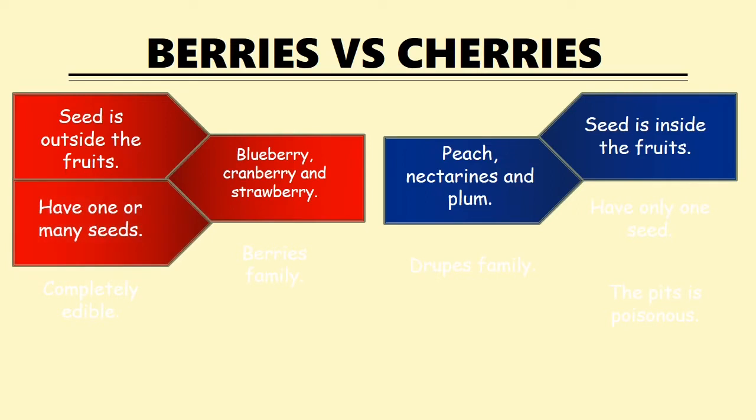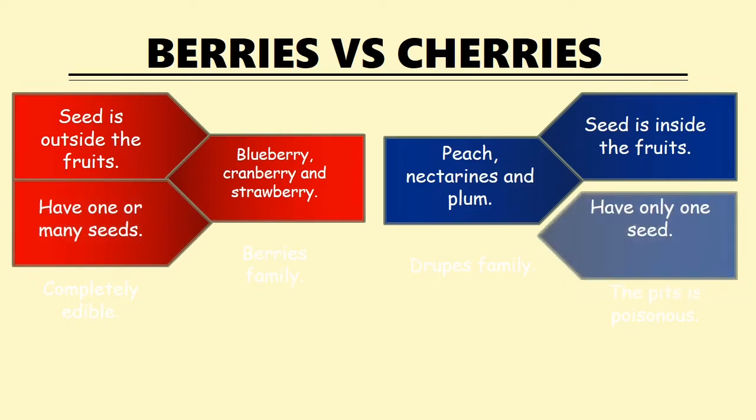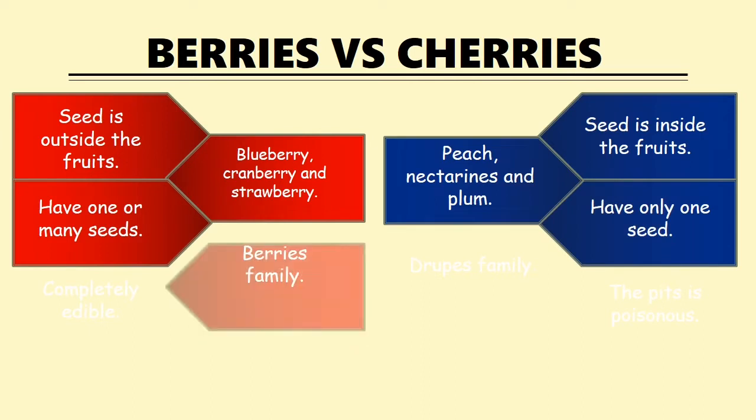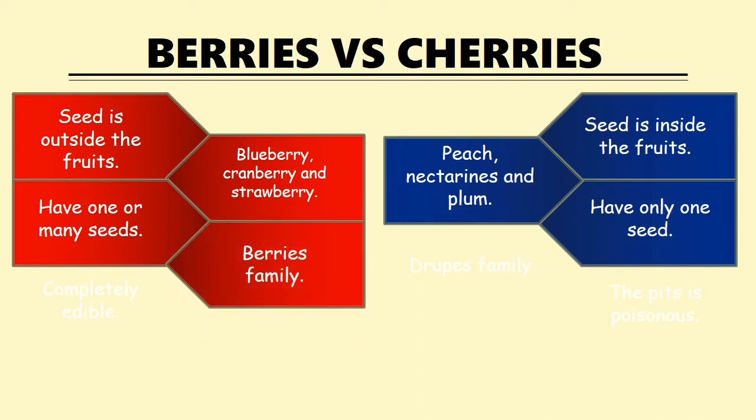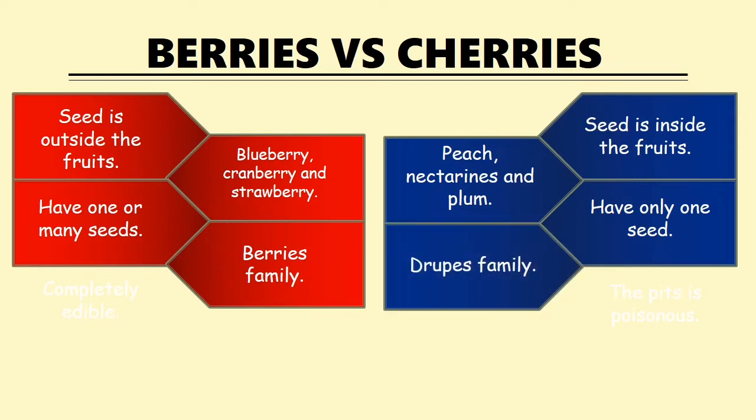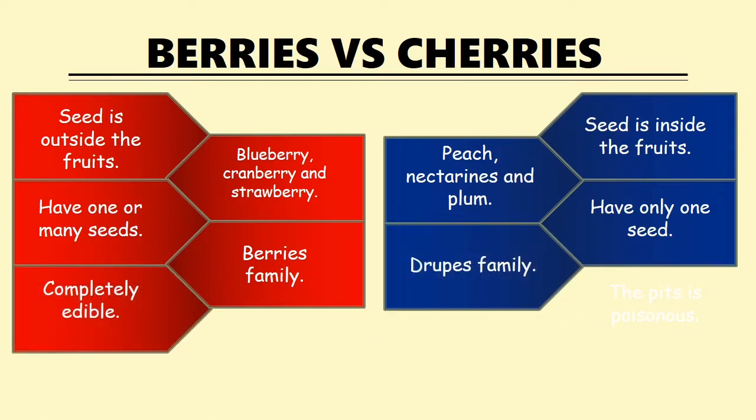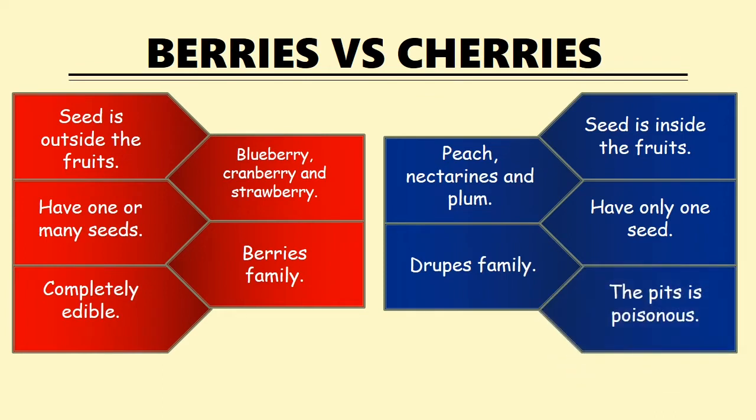Berries have one or many seeds, while cherries have only one seed. Berries are in the berries family, while cherries are in the drupe family. The pits of berries are completely edible, and the pits of cherries are poisonous.